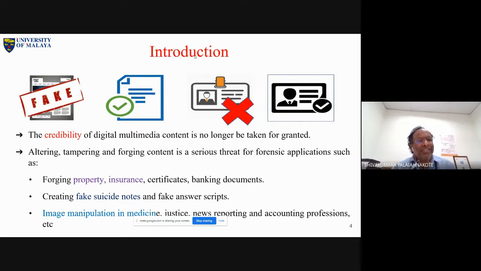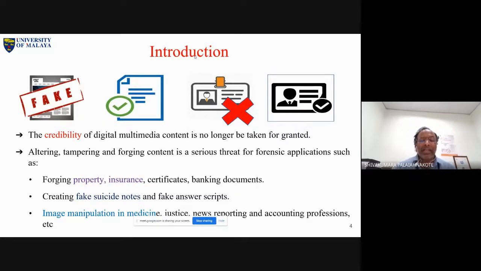It is a very simple problem for me. You have solved this problem. Just assume the old document is the original and the replaced document is the new one. Since it is old, it loses some quality. The new one, since it is new, definitely has some quality. Quality alone is enough to differentiate whether it is an original or a fake, fraud document. It is a very simple classification problem.